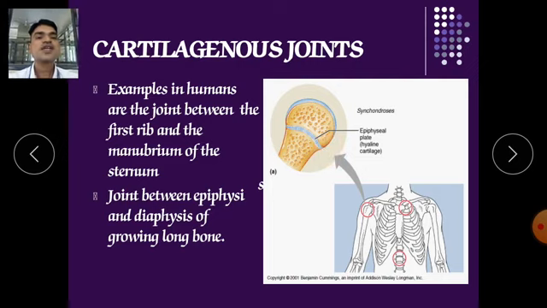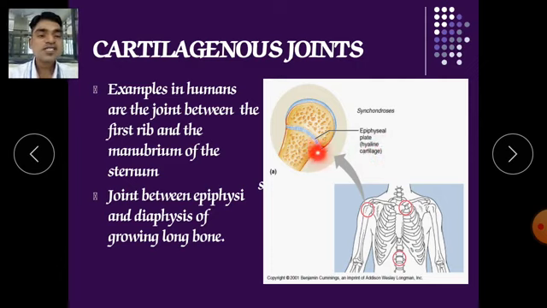This joint is nothing but the epiphyseal plate, and that epiphyseal plate provides the area for the growth of your bone. When will the epiphyseal plate close? When our complete growth occurs. Up to the adult age, it works as an epiphyseal plate, and it is made up of hyaline cartilage.